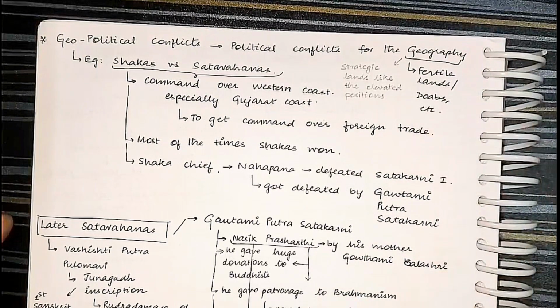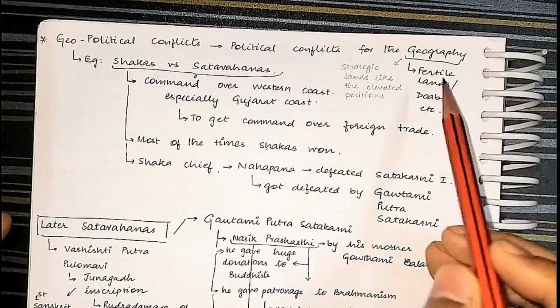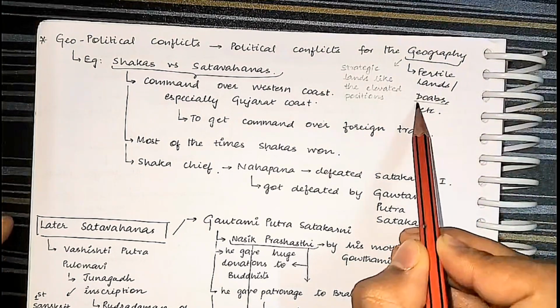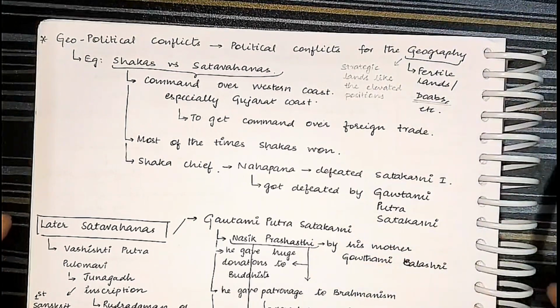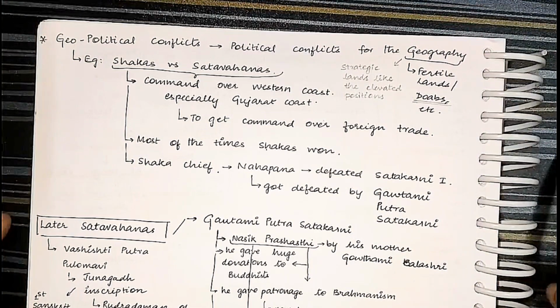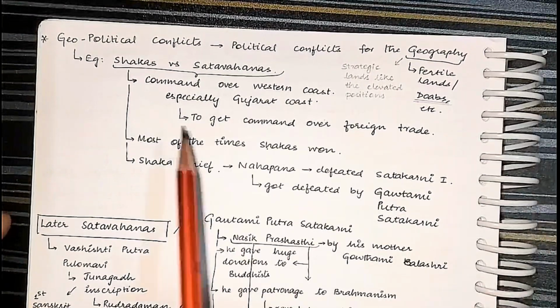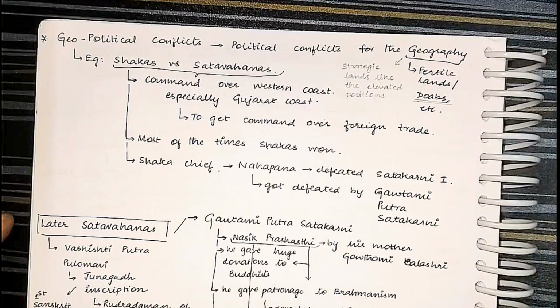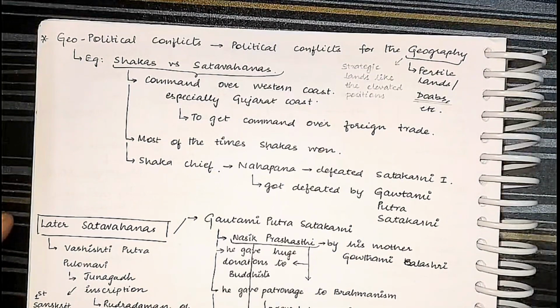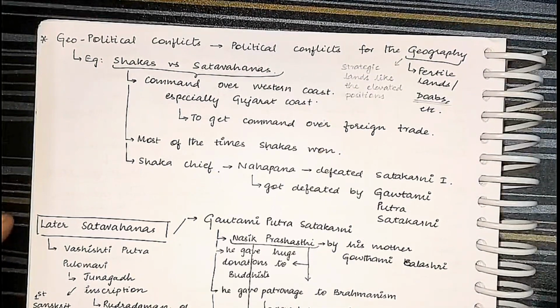And also doabs. Doabs are also fertile lands. One of the greatest examples of the fight for the doabs is the Krishna-Tungabhadra doab. It was the bone of contention between the Bahmani sultans and the Vijayanagara rulers. Okay. Shakas and Shatavahanas. The Shakas and Shatavahanas were both contemporary.